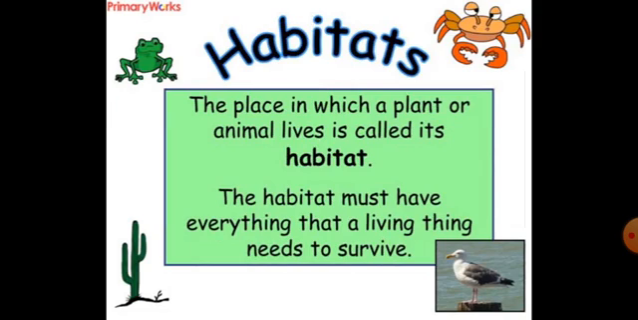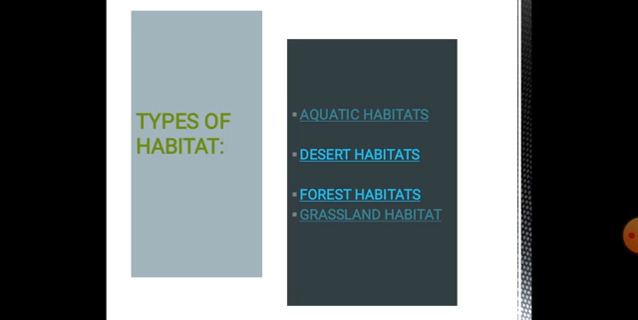Habitat. The place in which a plant or animal lives is called its habitat. The habitat must have everything that a living thing needs to survive. Types of habitat. There are different types of habitat. One is aquatic habitat. Number 2, desert habitat. Number 3, forest habitat. And number 4, grassland habitat.